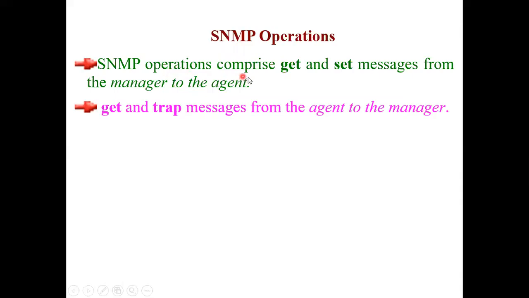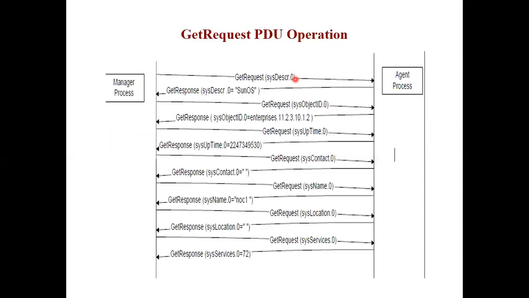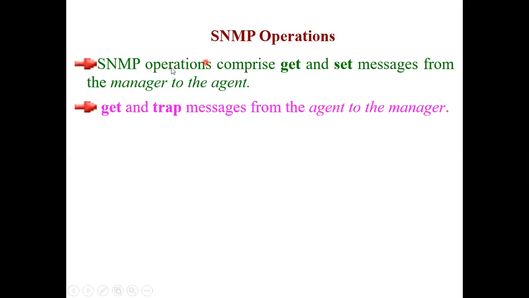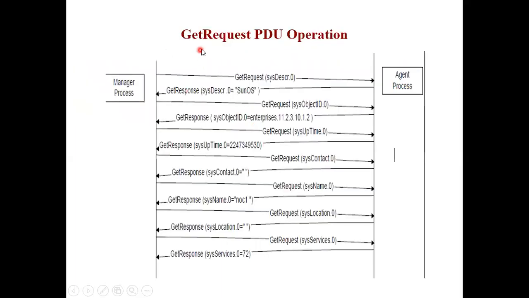The SNMP operation consists of the get and set message from the manager to the agent, and the get and trap message from the agent to the manager. SNMP version 1 consists of 5 messages. We are going to see some of them using the systems group. This is what you will be asked in the exams: in the SNMP operation, what are the 5 messages. The get and set messages are from the manager to the agent, get and trap messages are from the agent to the manager. Now let us see the get request, the PDU operation.